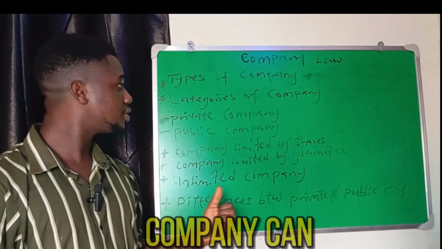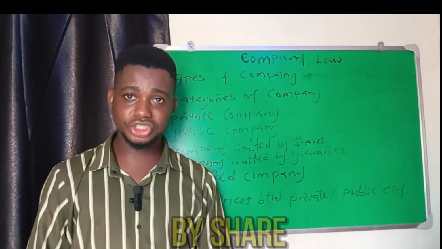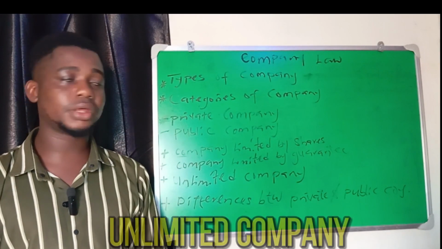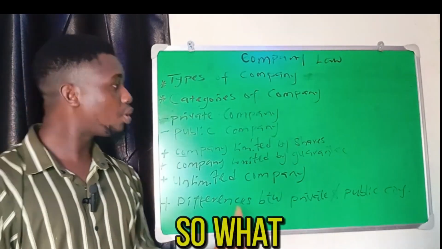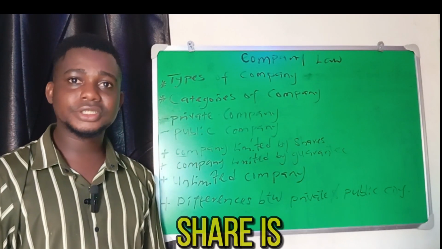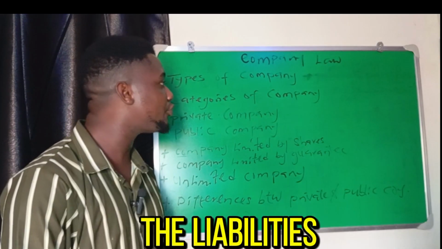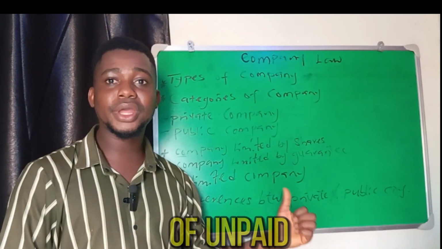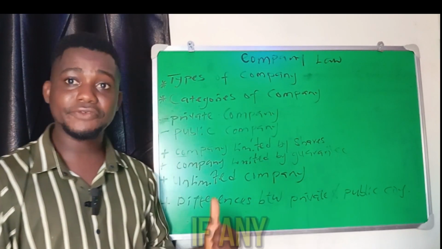A private company can be a company limited by share. It can be a company limited by guarantee, and it can also be an unlimited company. So, what is a company limited by share? A company limited by share is a company that has the liabilities of its members limited to the amount of unpaid issued share, if any.